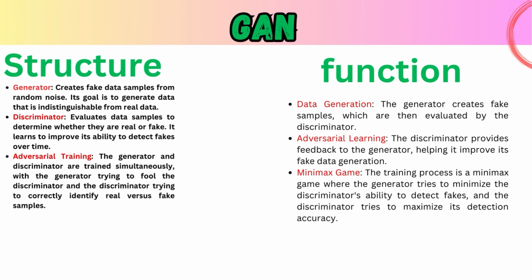Function. Data generation. The generator creates fake samples evaluated by the discriminator. Adversarial learning. The discriminator helps the generator improve. Minimax game. The generator tries to fool the discriminator, and the discriminator tries to catch it.